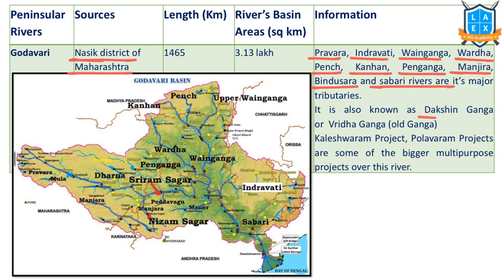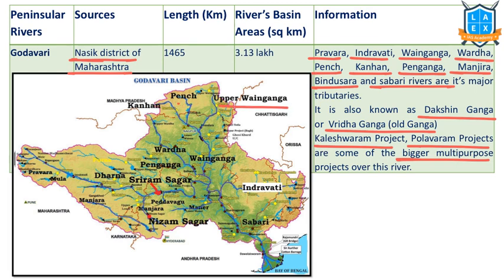This river is known as Dakshina Ganga or Vriddha Ganga because it is older than the Ganga river system. Kaleshwaram project and Polavaram project, some of the biggest multi-purpose projects proposed and implemented recently, are built across this particular river. You should carefully observe the map of these river basins.